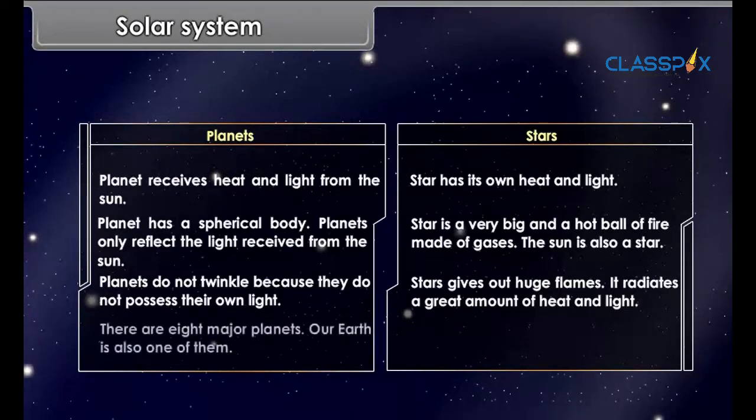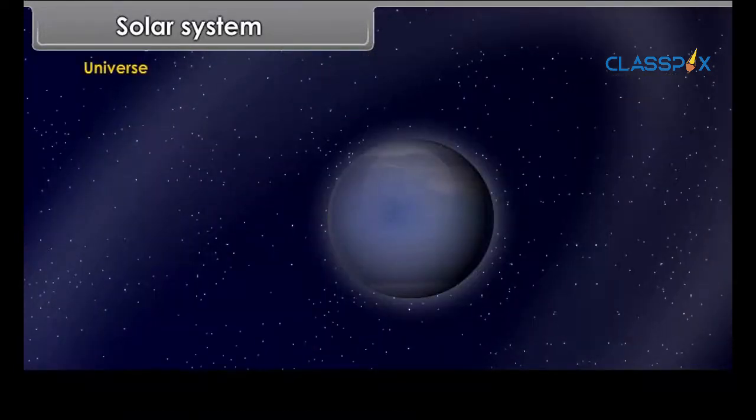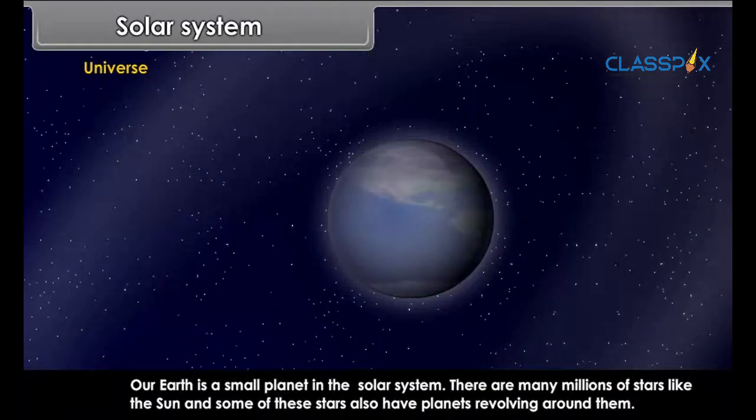There are 8 major planets. Our Earth is also one of them. Stars are very far from us. Universe. Our Earth is a small planet in the solar system. There are many millions of stars like the sun, and some of these stars also have planets revolving around them.